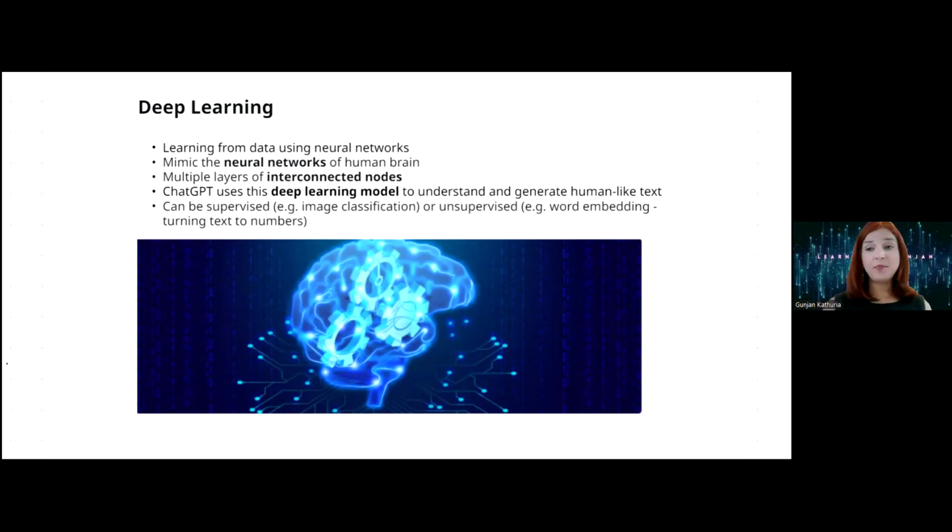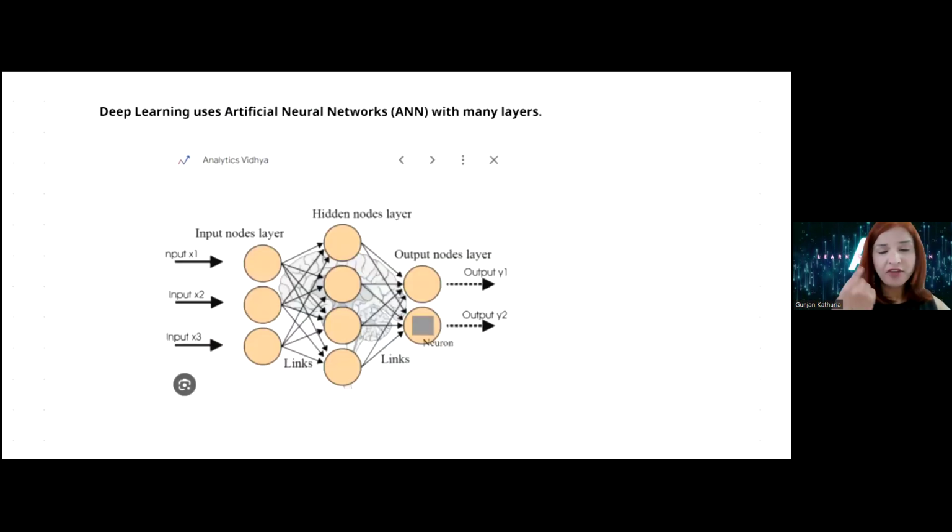Okay, so ChatGPT, as I mentioned, is a deep learning model. We will touch upon that in this video. And there are a lot of usages, like human-like text generation as well as summarization in ChatGPT. All that is deep learning. Okay, so like I was giving an example, think of each neuron as one of the nodes in here.